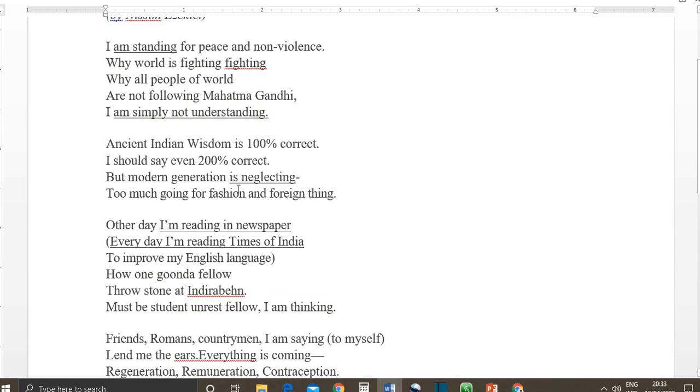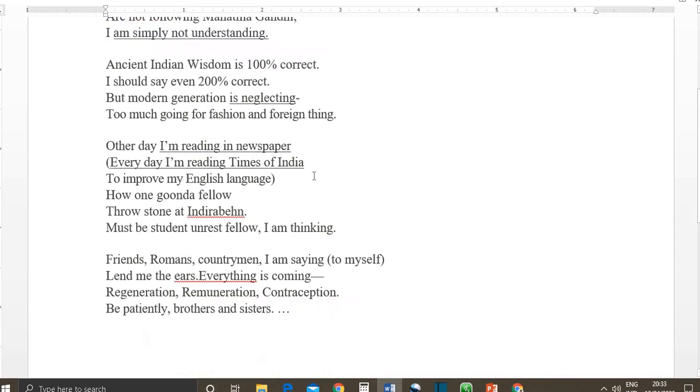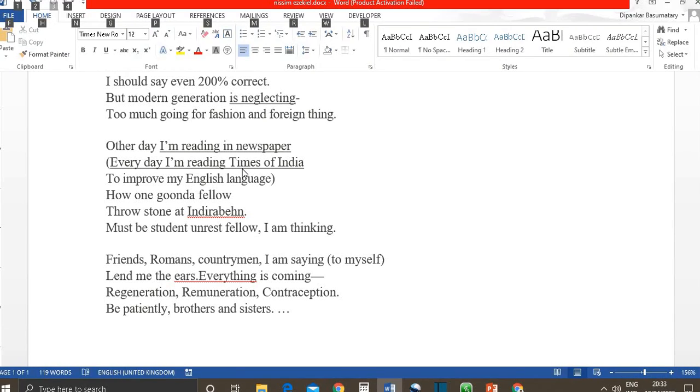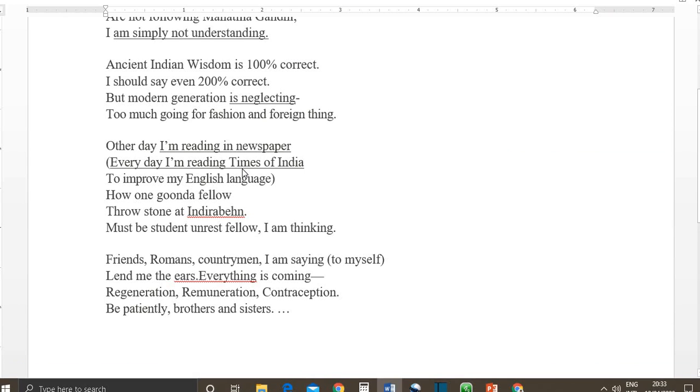Similarly here, modern generation is neglects, is the right form. Other day I am reading a newspaper. The other day I was reading in the newspaper. And look at this sentence. Every day I am reading the Times of India. There is no the. So there are a lot of mistakes here. So here we are talking about the mistake of using the present continuous tense for actions that took place in the past, for actions that take place every day.